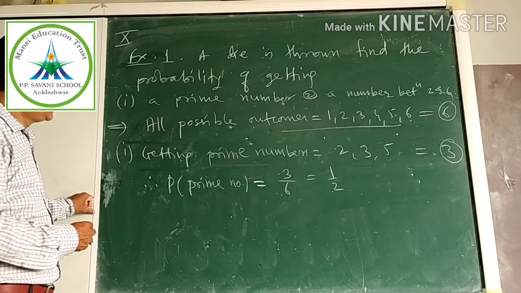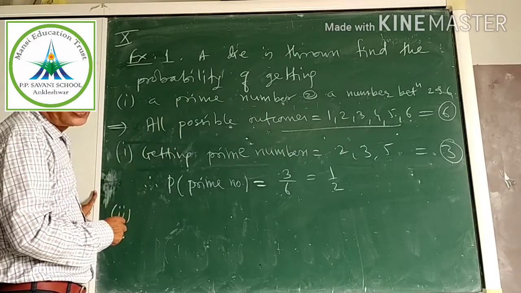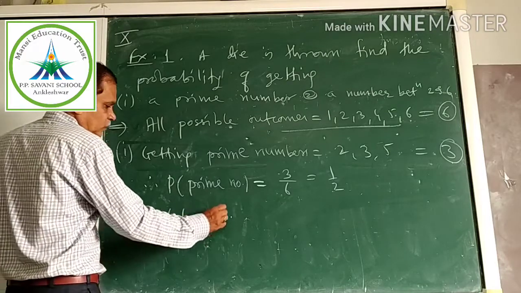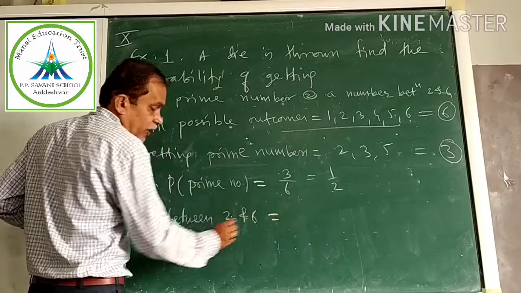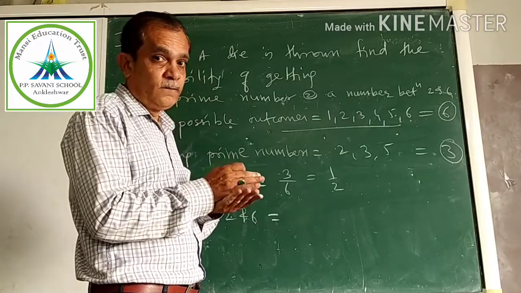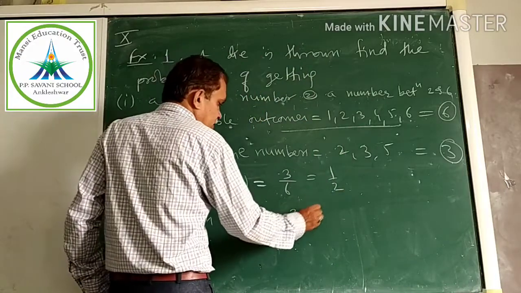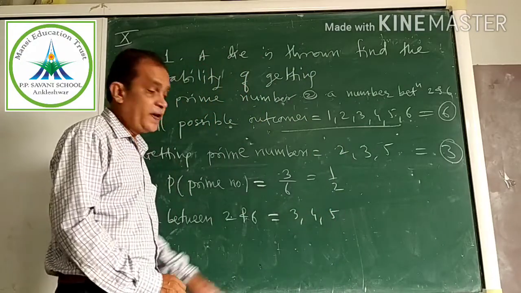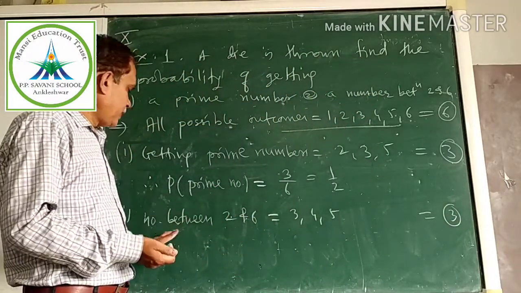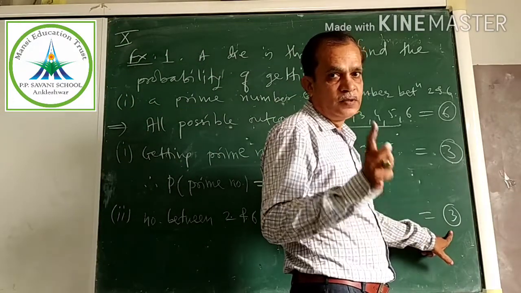Yes or no? Now second, what is second? Number between 2 and 6. Tell me which numbers are between 2 and 6. Speak yourself. Yes, spoken. So 3, 4, 5. Very good. How many? 3. Got it? In a probability example, first you must be able to write this and this. This is very important.